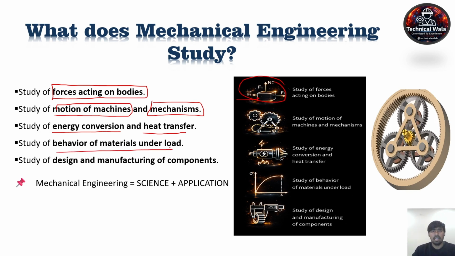Means every material has a different behavior, such as this is a pen and it is made of plastic. If I give a bending load on this pen, it bends. But if the material of the pen is cast iron, then if we put the load on the pen, it will not bend. So in mechanical engineering, we also discuss the behavior of material under load.